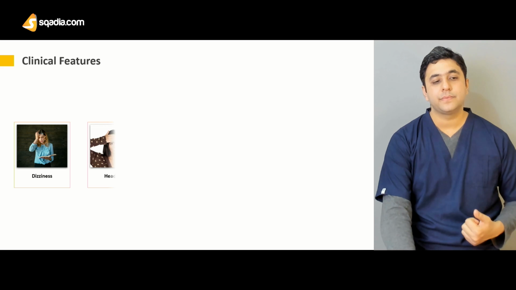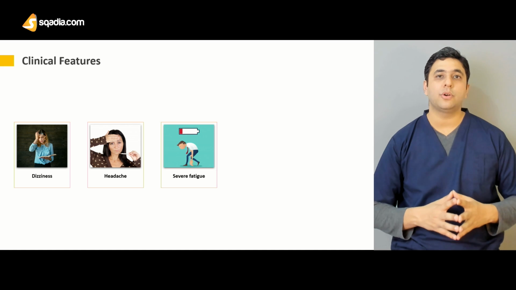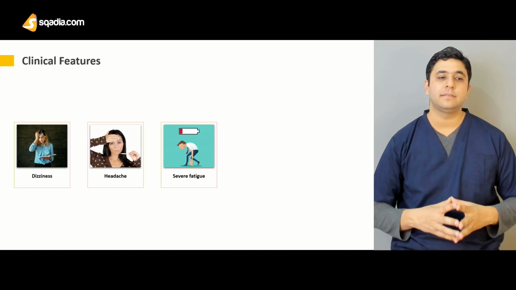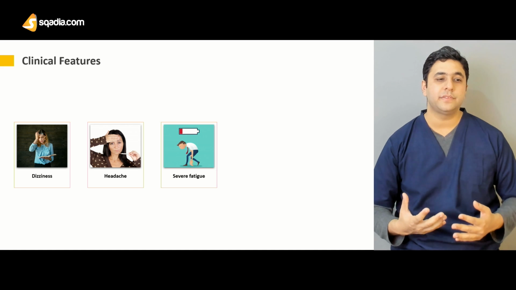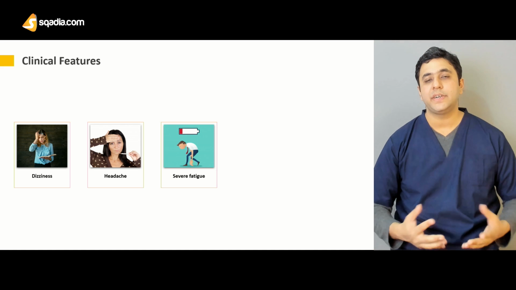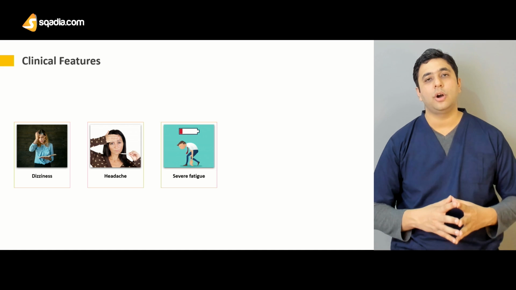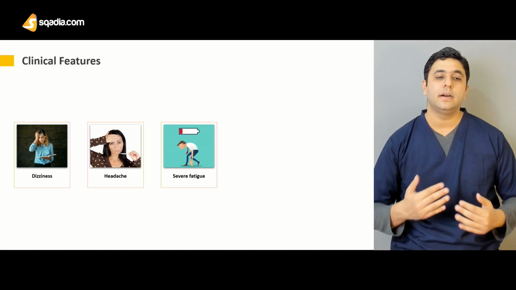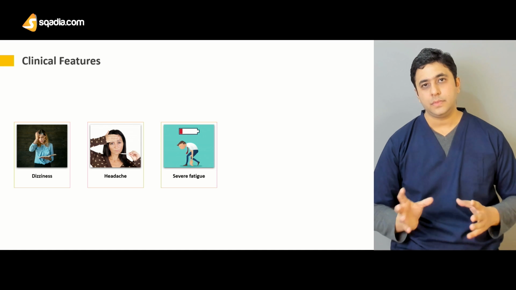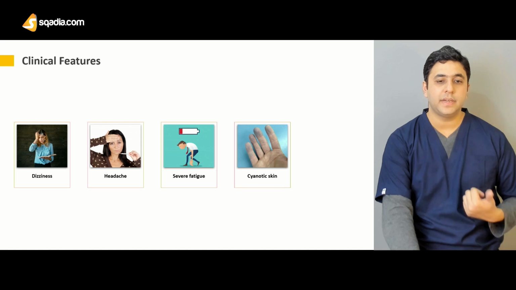The dizziness, headache, and other neurological features may be because of hyperviscosity. Because viscous blood is moving through the capillaries, the brain is unable to get enough supply. This leads to dizziness, vertigo, and headaches. The severe fatigue is partly because of the anemia. It has a similar normocytic normochromic anemia, with the MCV between 80 and 100, in the normal range. And this fatigue is generally because of anemia.